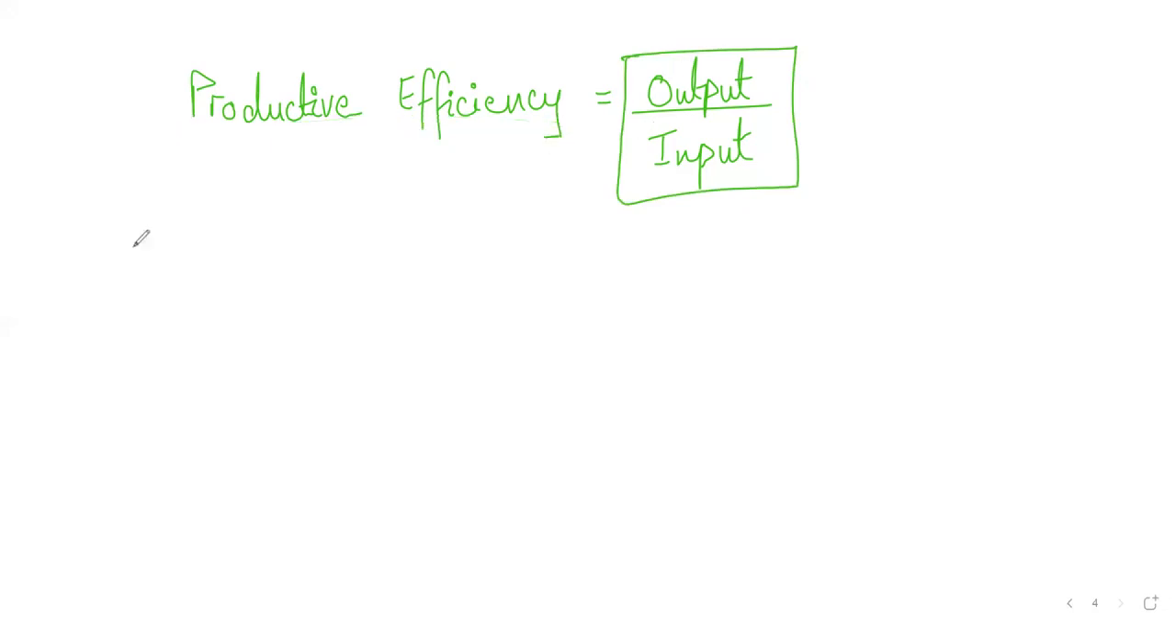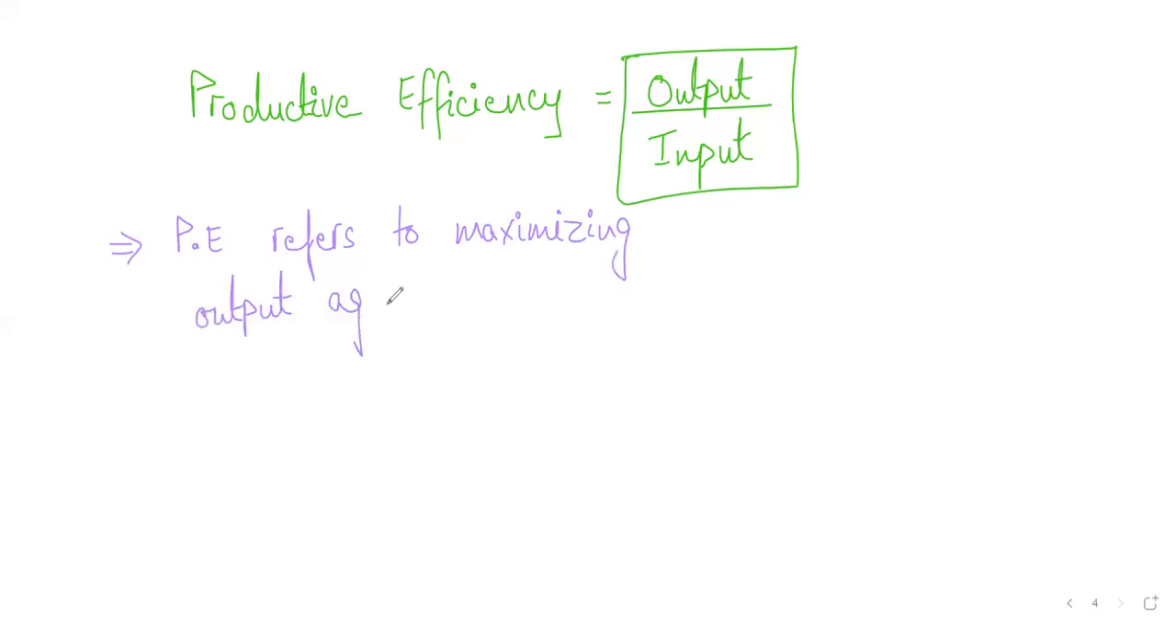Now let's look at the definition so that you get a better idea. Productive efficiency refers to maximizing output against each unit of input. Maximizing output against each unit of input. Is this making sense or not? Against each unit of input, right? Have a look at this. So what is an input? You might be wondering what is an input, right?